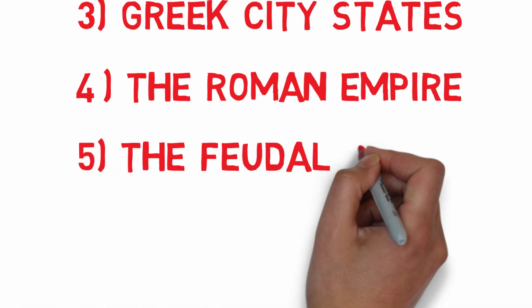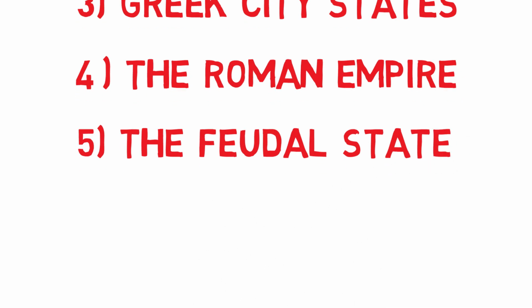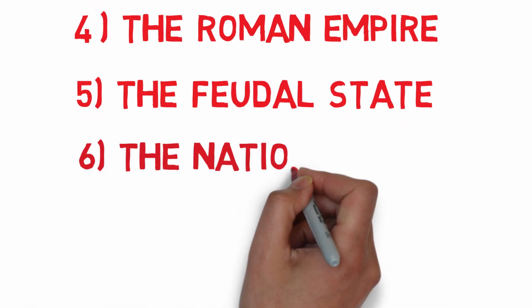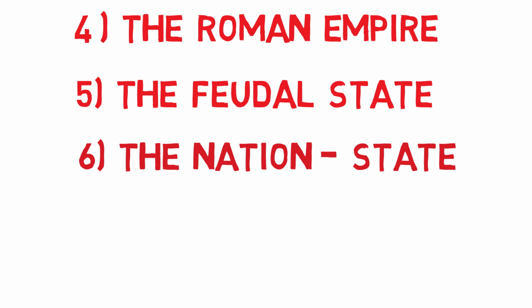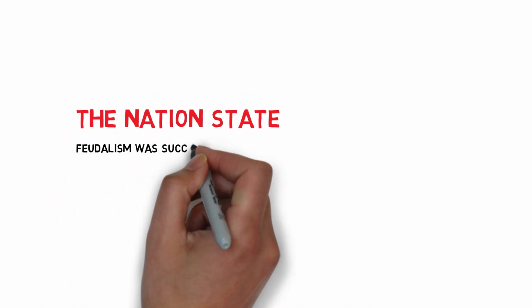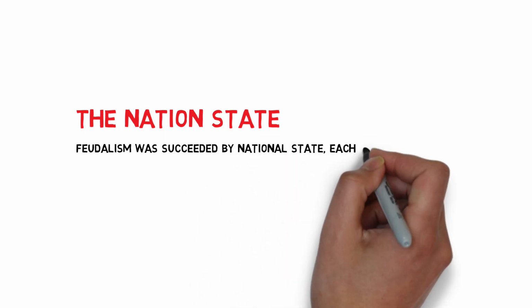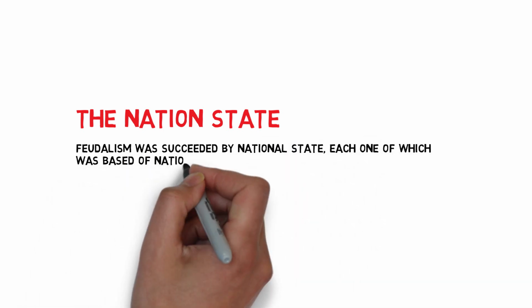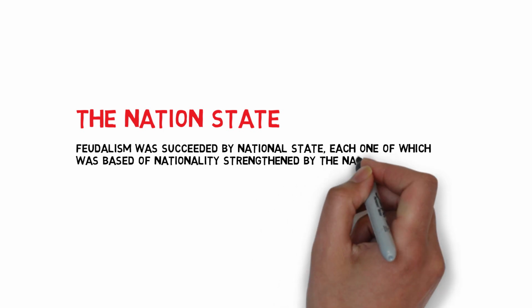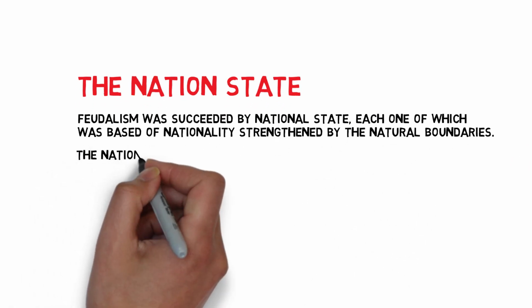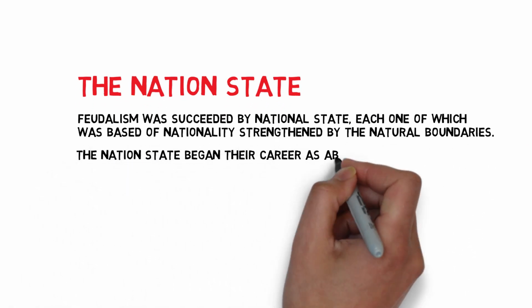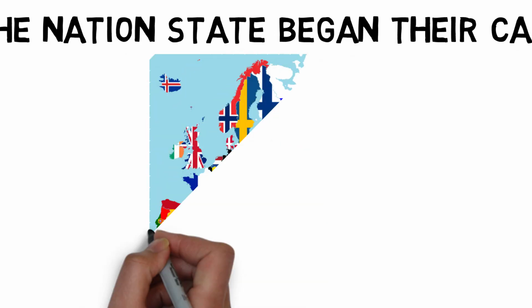So today we are going to talk about the last stage of evolution of the state, and that is the nation state. So let's begin the last stage, the nation state. Feudalism was succeeded by national state, each one of which was based on nationality strengthened by the natural boundaries. The nation states began their career as absolute monarchies.